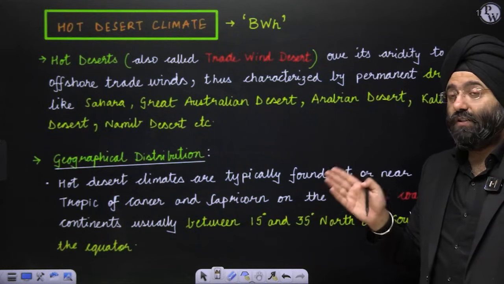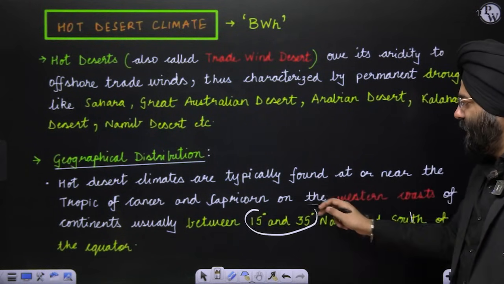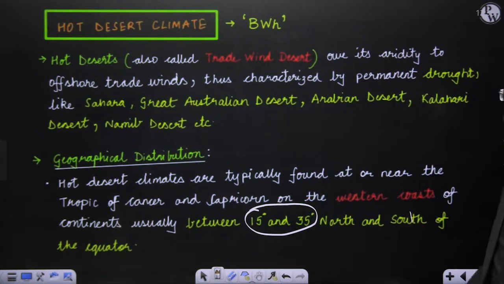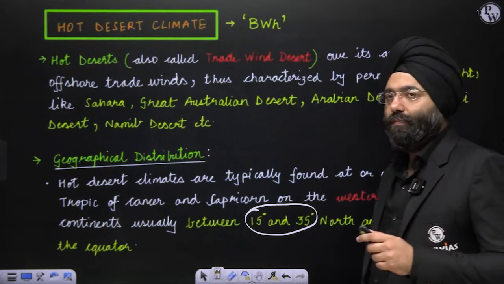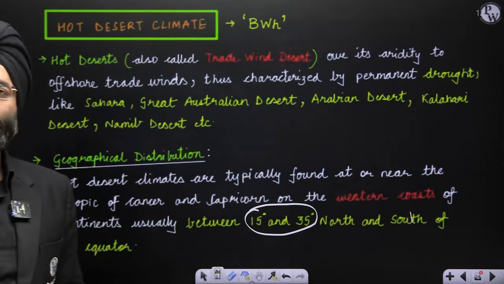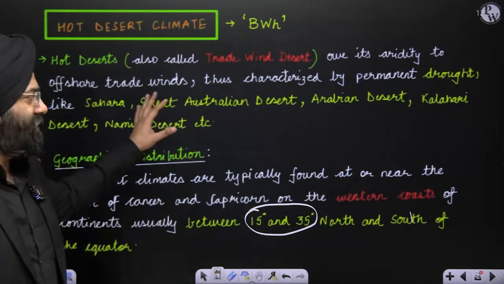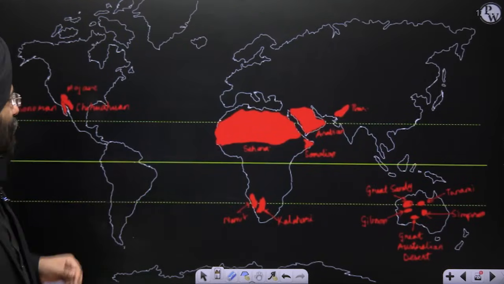They are found on the western coast of the continent, usually between 15 to 35 degrees north and south of the equator. Certain things you will analyze is why western coast. And when I mentioned these statements over here that they are found in, these are the deserts that are found. Let us see the map first, as we have done for the earlier ones also.